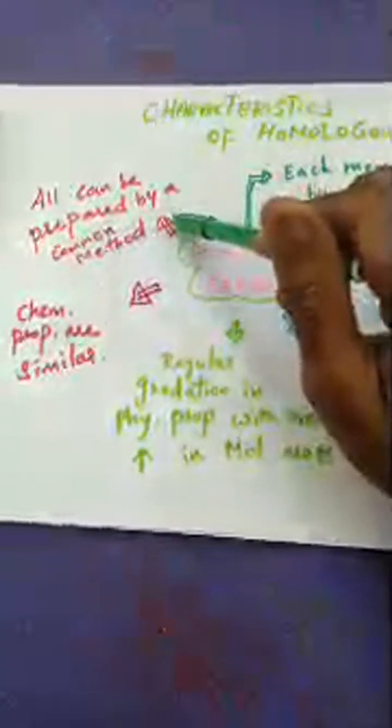Then all the members of the homologous series, all the alkanes for example, will have a common method of preparation. With the common method all the members can be prepared, like methanol, ethanol. They will have some common method with the same carbon because they are a series. They differ only in the CH2 group. That's why with the same common method they can be prepared. This is about the characteristics of the homologous series.